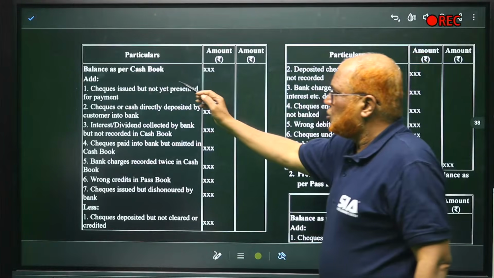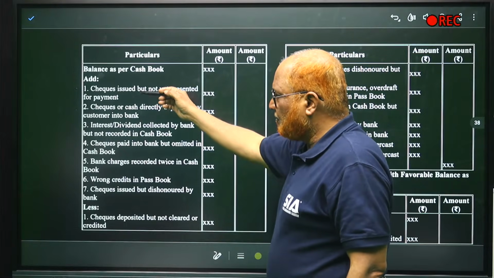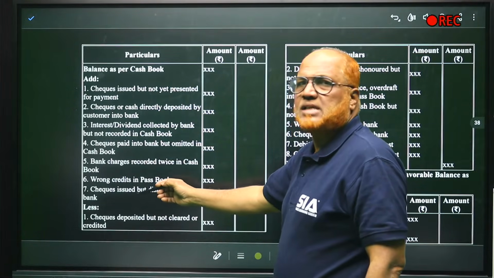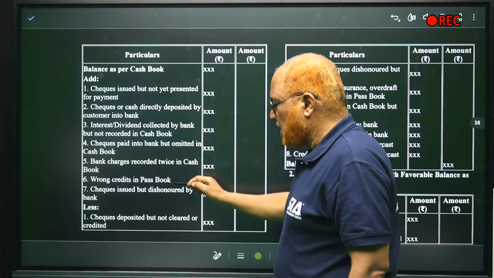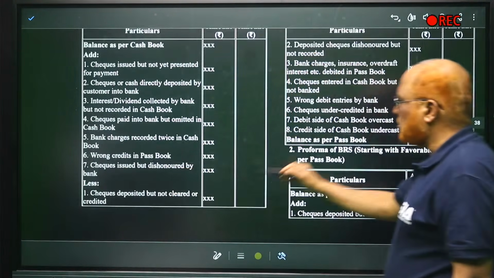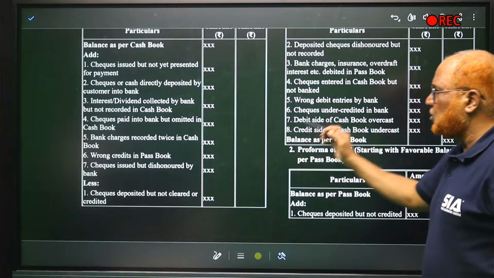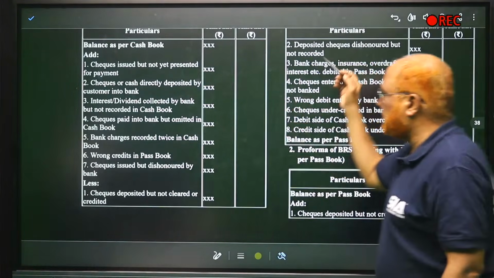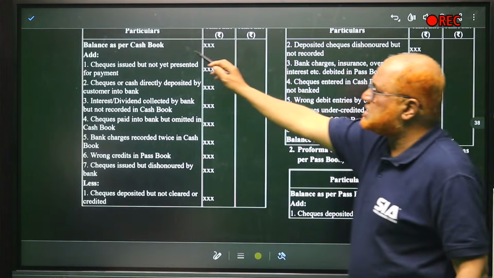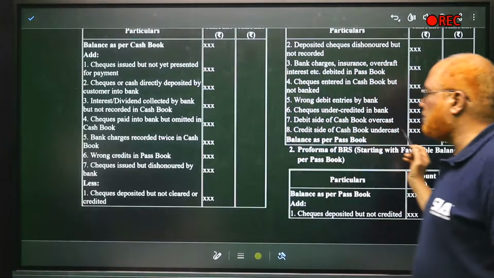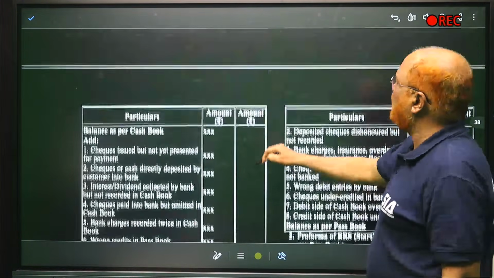That's my suggestion. So balance as per cash book is given. That is the starting point. Add 1, 2, 3, 4, 5, 6, 7. Examples are given. Just go through these 7 items. These are added. And less items are checks deposited but not cleared: 1, 2, 3, 4, 5, 6, 7, 8. 8 items are less. So after adding these items and deducting these items, we get balance as per passbook. We have started with balance as per cash book and end with balance as per passbook. This is when favorable balance is there.